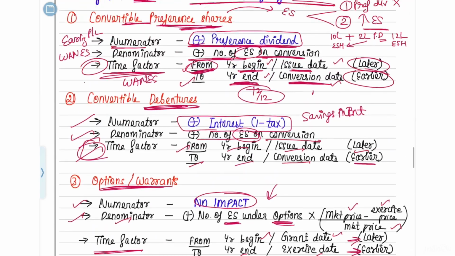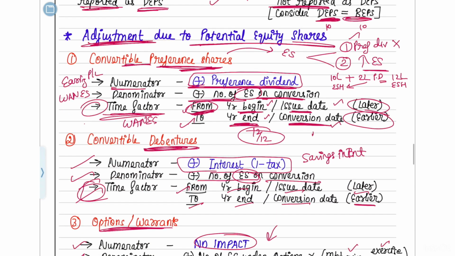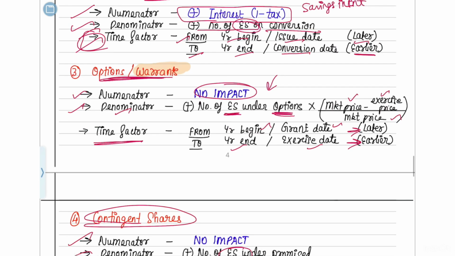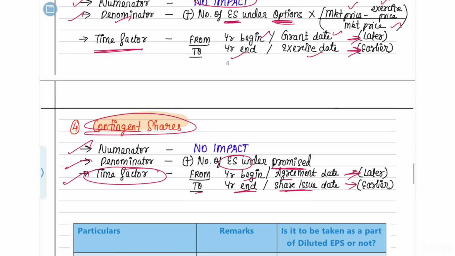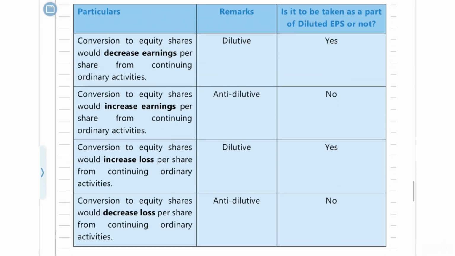Okay, so I hope you understood how to calculate the diluted EPS as well, and how to do the adjustments. For preference shares, debentures, warrants, as well as contingent shares, I've clearly stated what the impact will be. Do this impact and find your diluted EPS. Here is a summary which was given in your ICAI textbook. I have just taken it here.